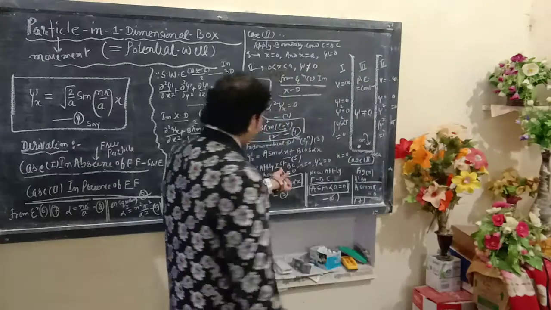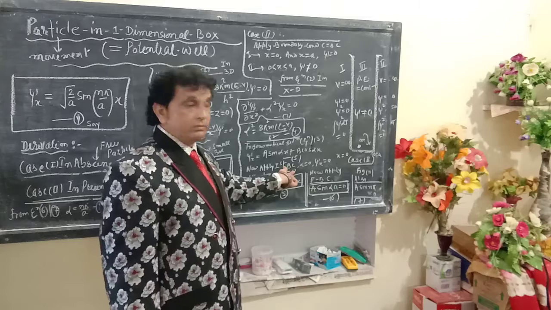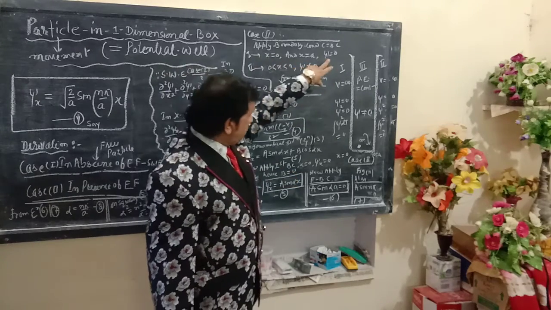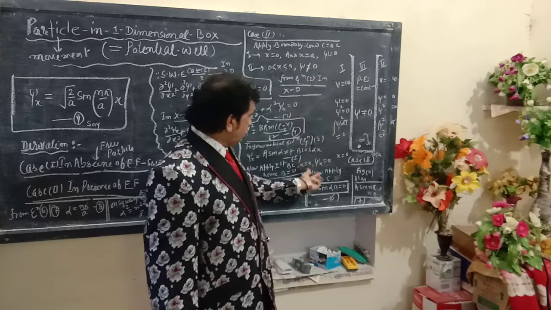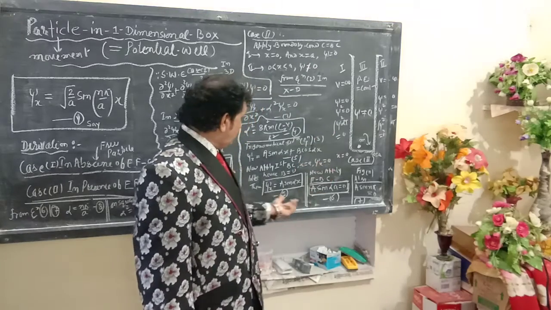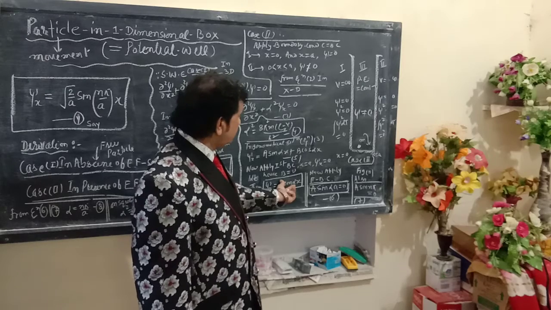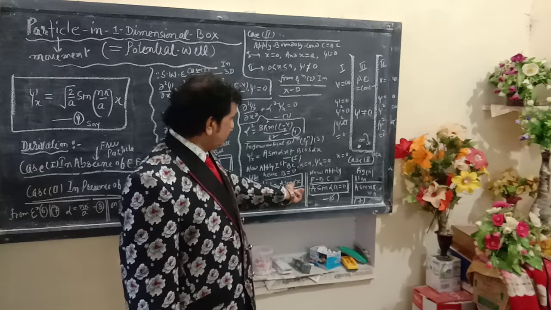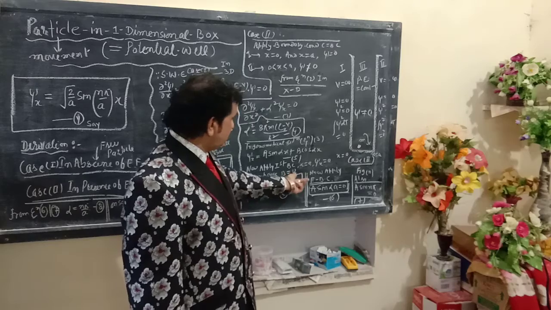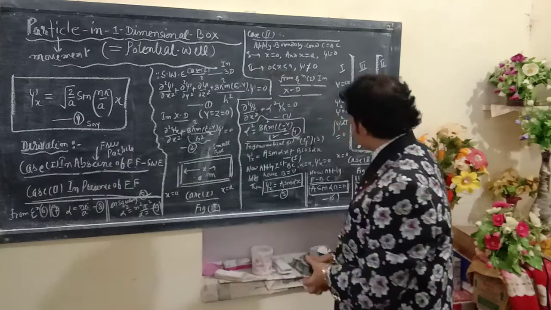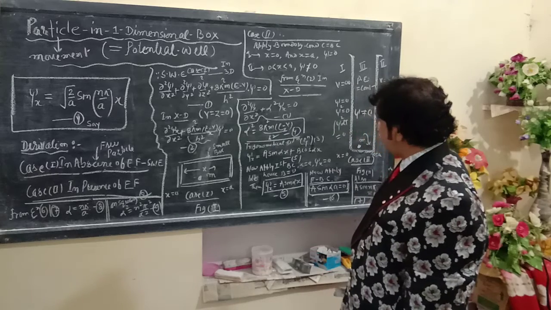Now apply the first BC, meaning boundary condition: x = 0 and psi = 0. So psi x = a sin alpha x, b = 0. So a sin alpha x plus b cos alpha x.